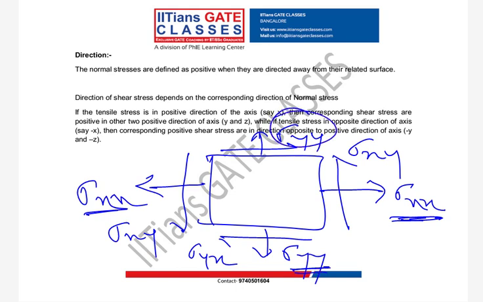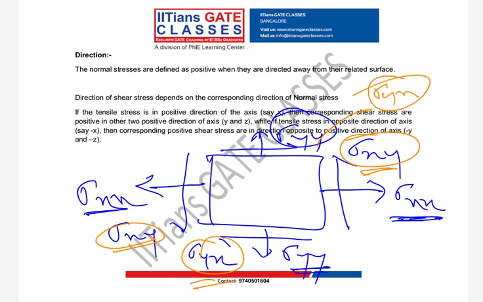Now the forces created by shear stresses, by this it will be balanced by this, and by this it will be balanced by here. Is it clear? Now you can see the force balancing. It is in equilibrium, either normal forces or shear forces. All the forces are in equilibrium.